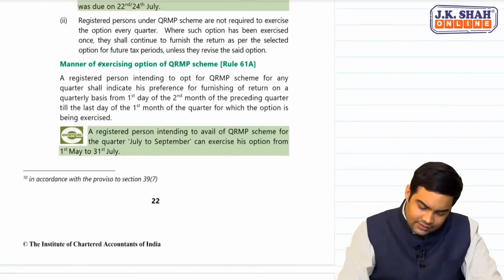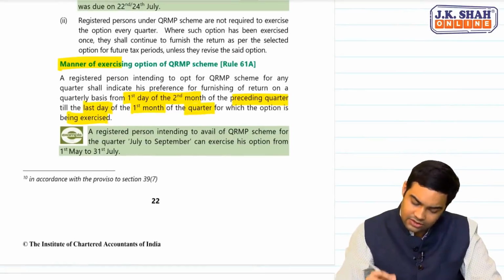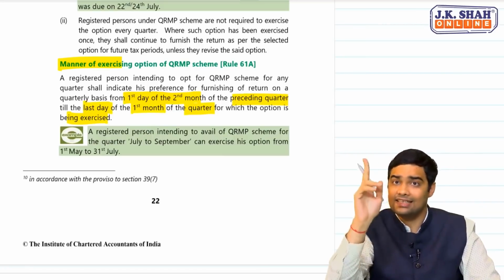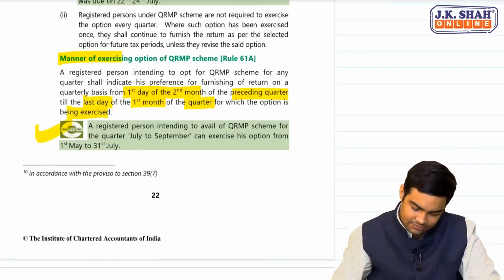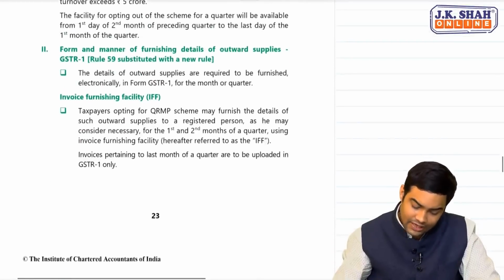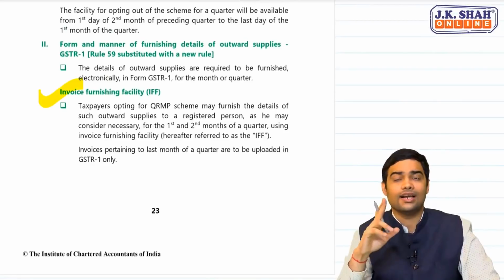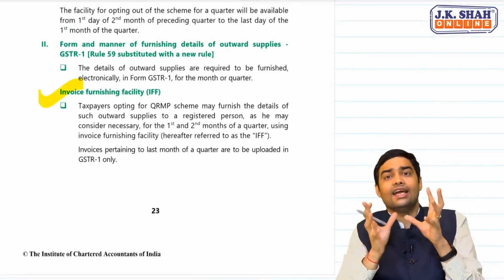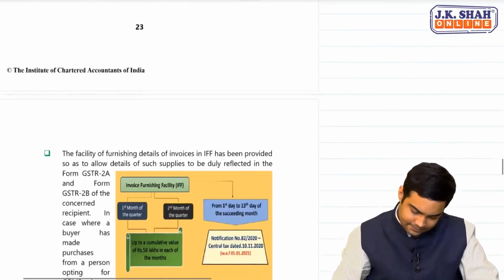This is one important point. Second is when can you exercise it? First day of the second month of previous quarter till last day of the first month of the relevant quarter. Just mark this and keep. You will get the detail in that revision video. Don't miss this example. Then the invoice furnishing facility. Again, you will see that video. You will get to know invoice furnishing facility is to safeguard a particular sequence.